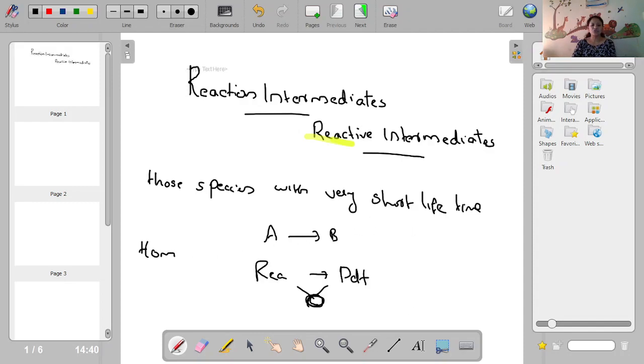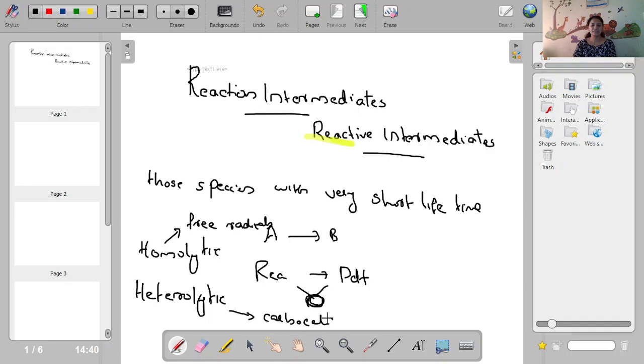Reactive intermediates or reaction intermediates are formed either by homolytic cleavage or by heterolytic cleavage. In the previous video we have discussed homolytic and heterolytic bond fission, and you know that the products of homolytic fission are nothing but free radicals. And what are the products of heterolytic fission? As a result of heterolytic bond fission, you will get carbocations as well as carbanions.